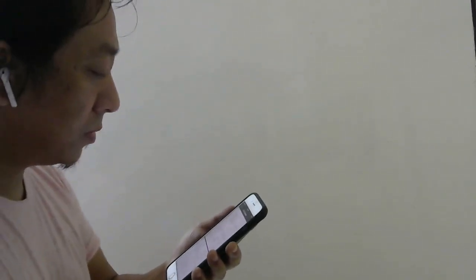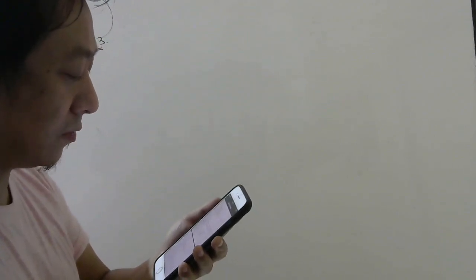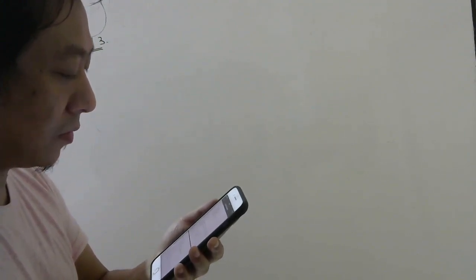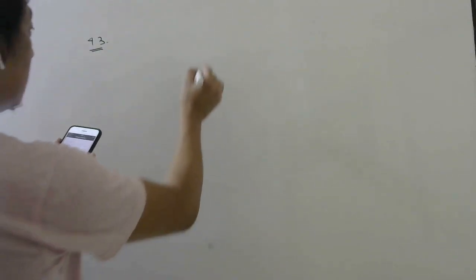A point object is placed at the center of a glass sphere of radius 6 centimeter and refractive index 1.5. So there is a sphere.